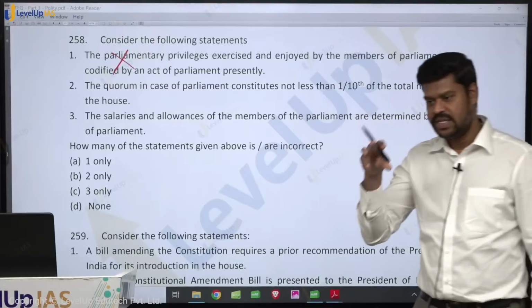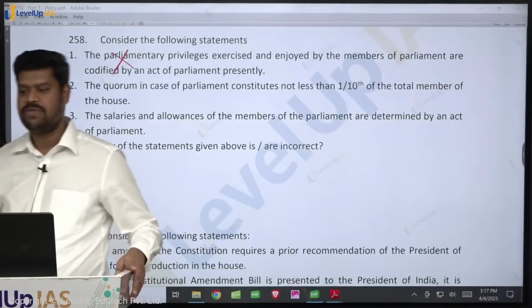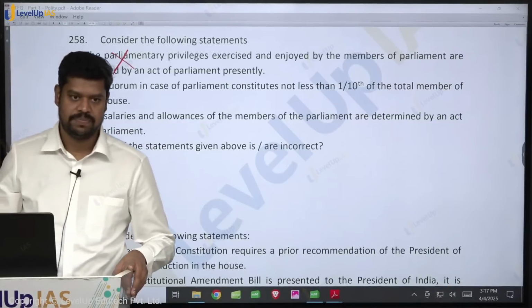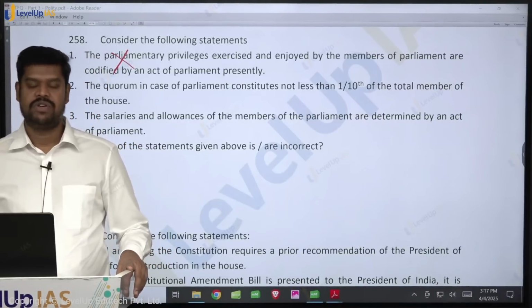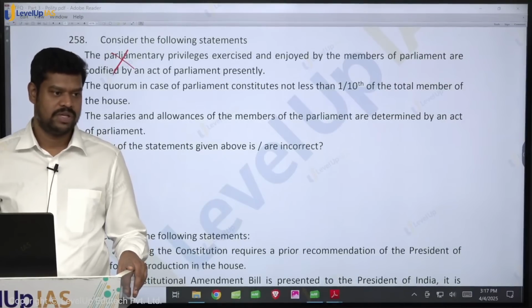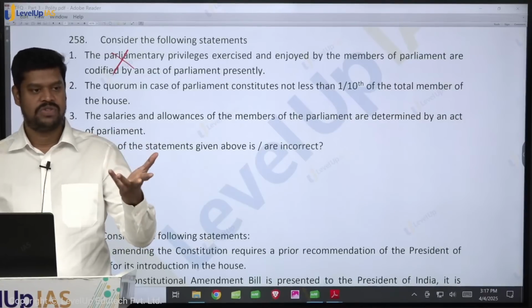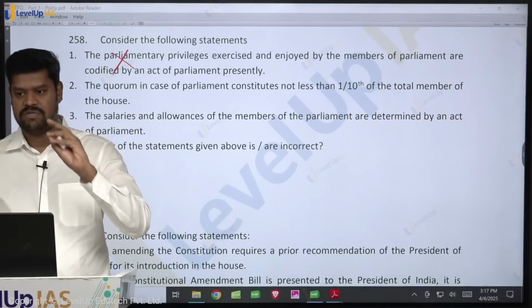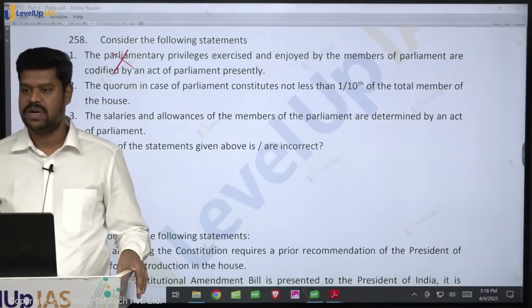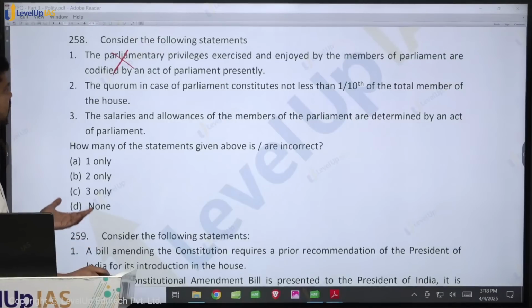Now similarly, for each and every state, the state legislature can make a law and they can codify the privileges for the members of the state legislature. So the moment they codify the parliamentary privileges, then the conventional practices cannot continue to be a privilege. So therefore, till this point of time, though there is a provision, neither the parliament nor any state legislature in our country has made a law in this particular regard. So this is definitely a wrong statement.